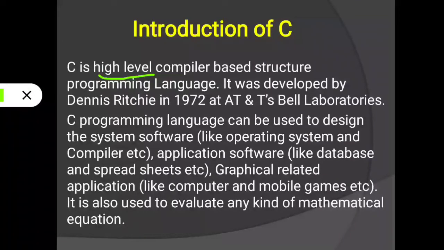So a user can understand a high level language like C in a better manner, but a layman or a student will not be able to understand a low level language easily.